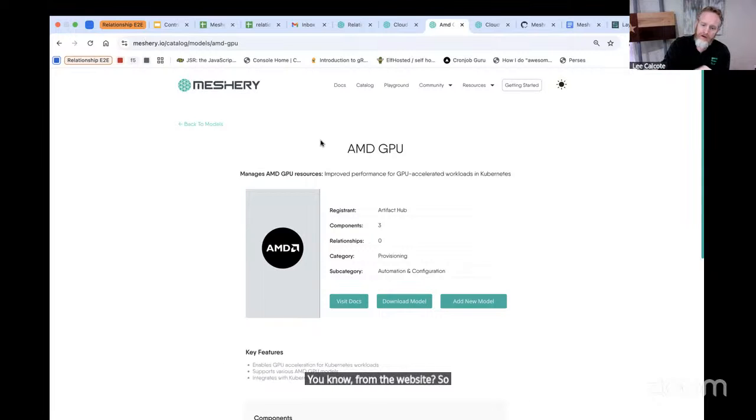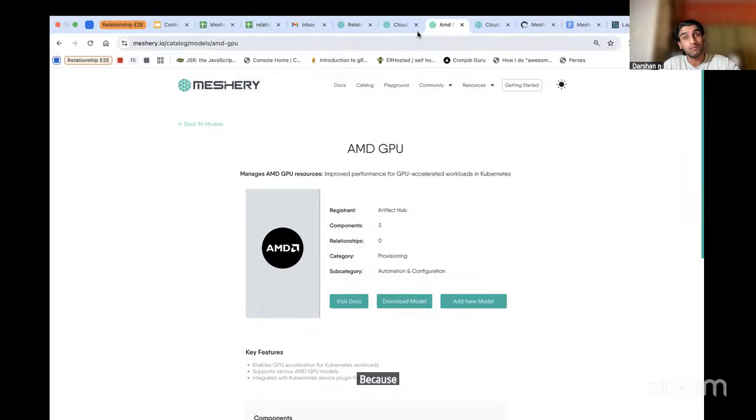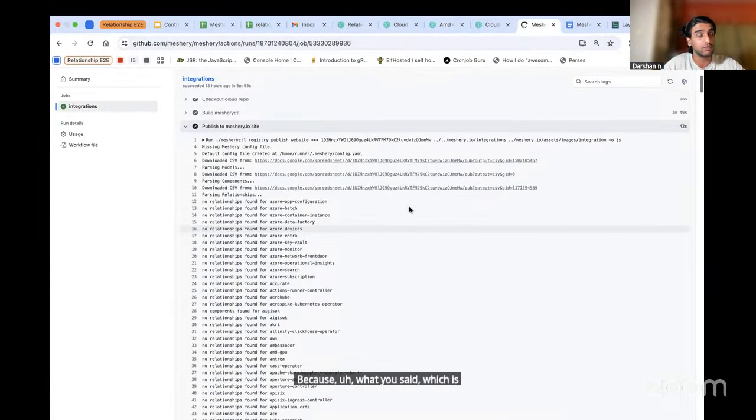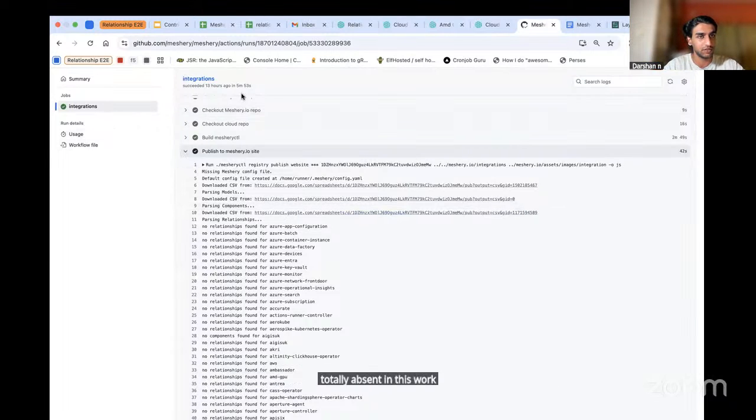So I'll go back to my question, why aren't the OCI images being generated? Because what you said, the workflow where the models are built and injected, is totally absent in the integrations workflow.